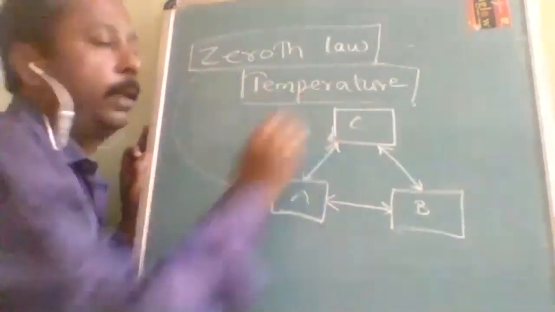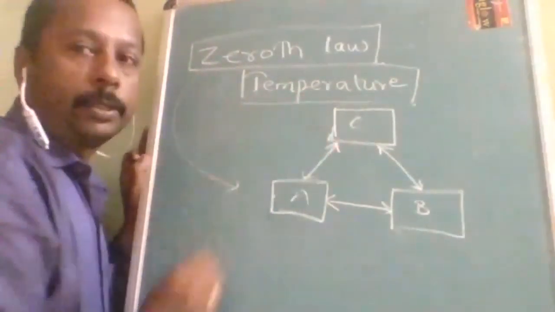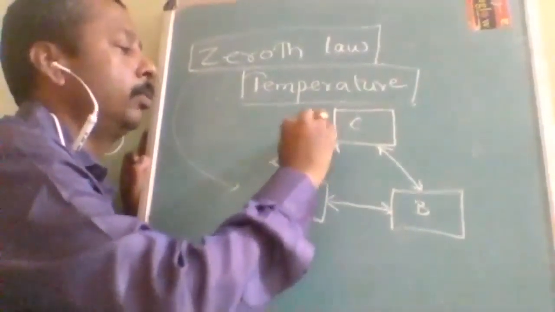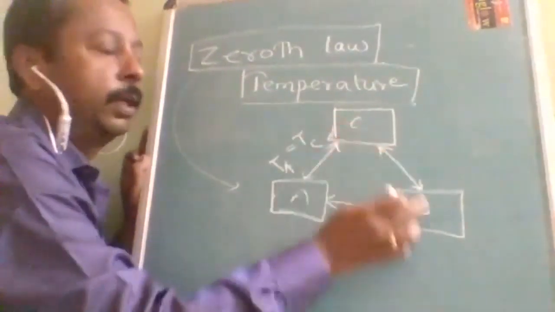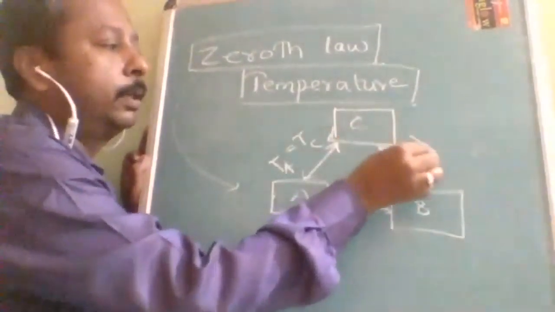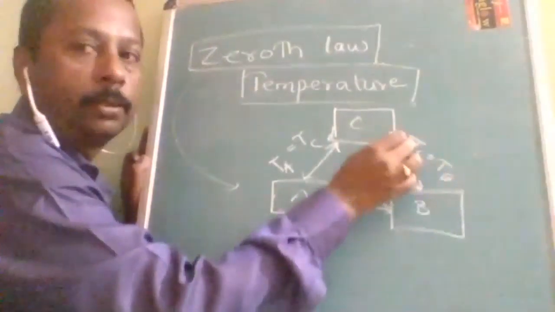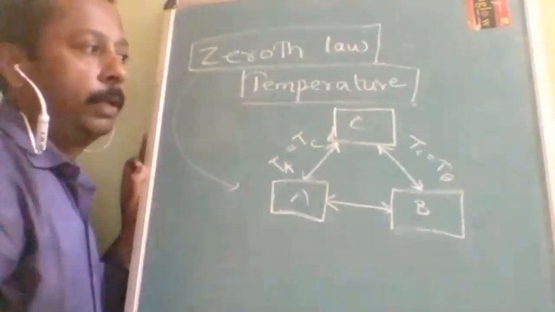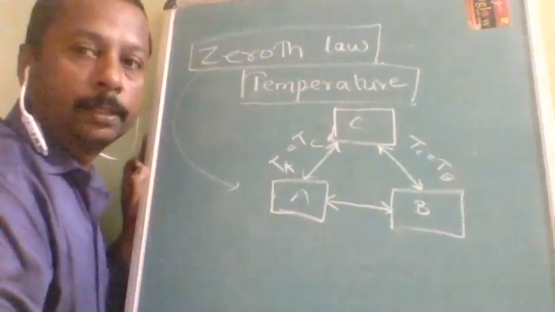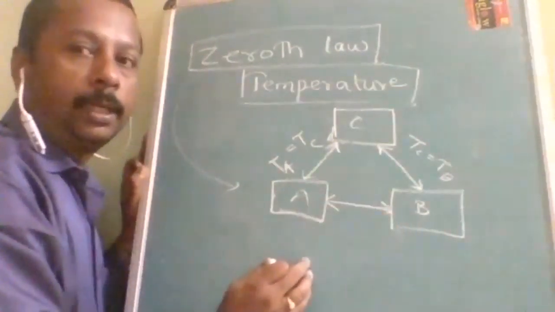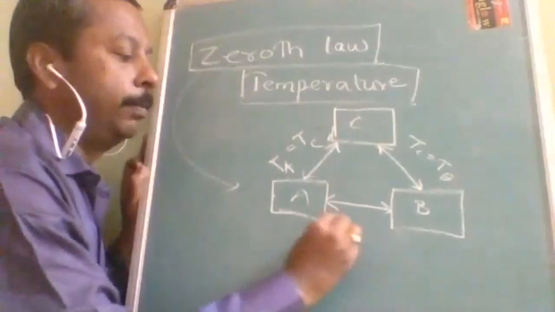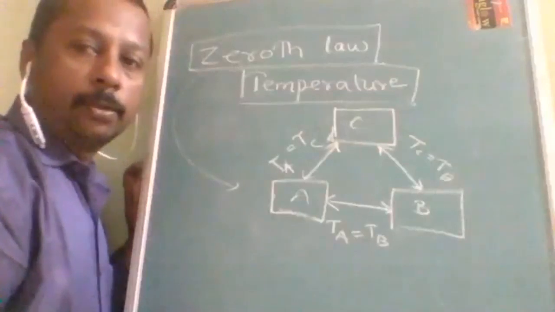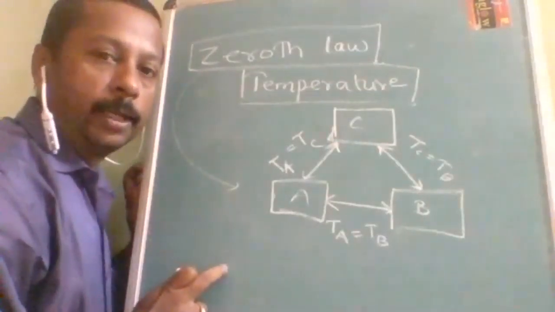Now, this explanation was given through the temperature. If A and C are in thermal equilibrium, that means TA is equal to TC. If B and C are in thermal equilibrium, that means TC is equal to TB. Temperature of system A is equal to temperature of system C, and temperature of system C is equal to temperature of system B. Then what happens? Then temperature of A and B also will be equal. Understood? So this is about the zeroth law of thermodynamics.